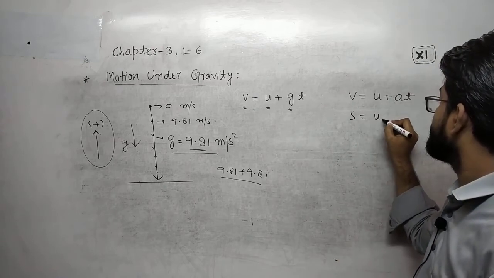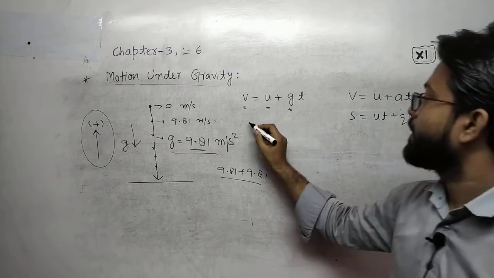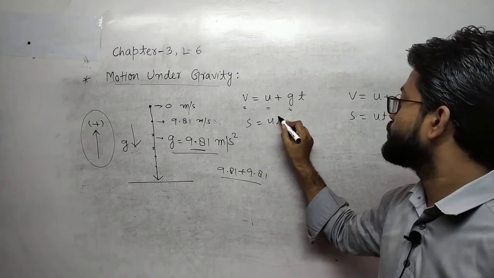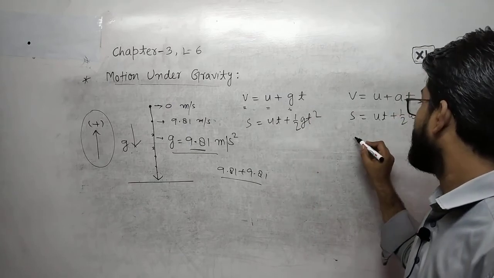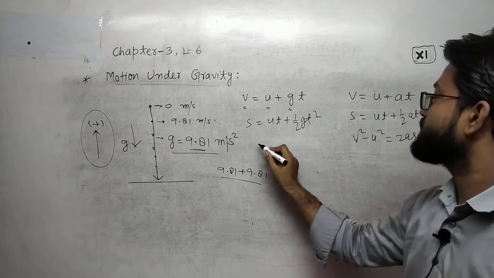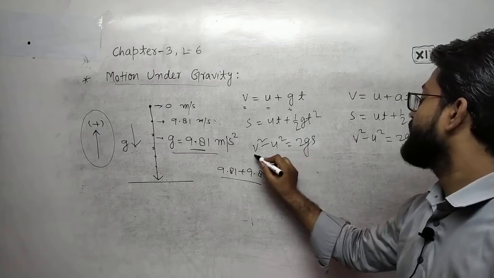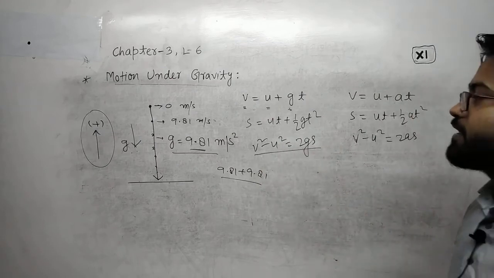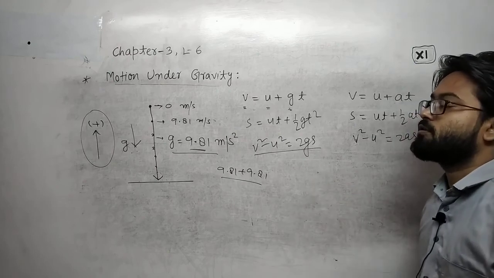Now, s is equal to ut plus half at square. Here s is equal to ut plus half gt square. v square minus u square is equal to 2as. Here it will be v square minus u square is equal to 2gs. Hope you are understanding, and according to this concept we will solve the problems.